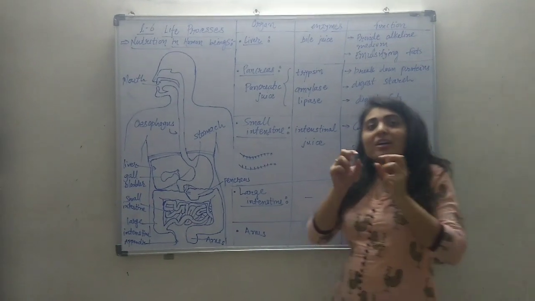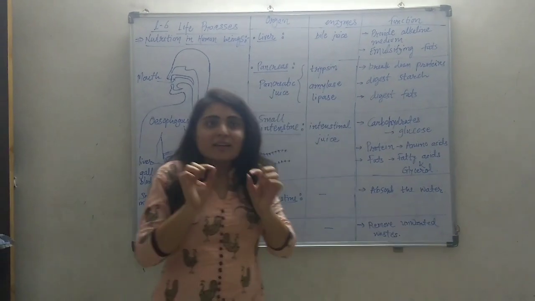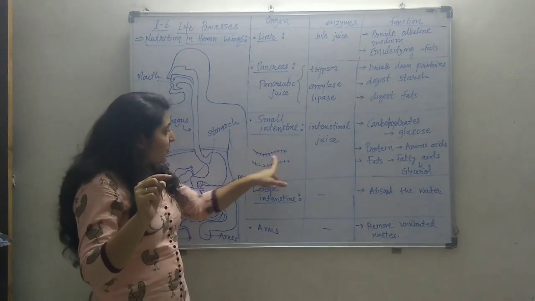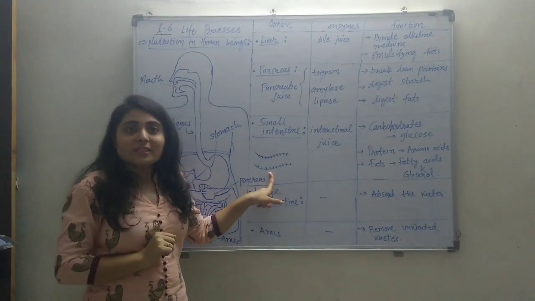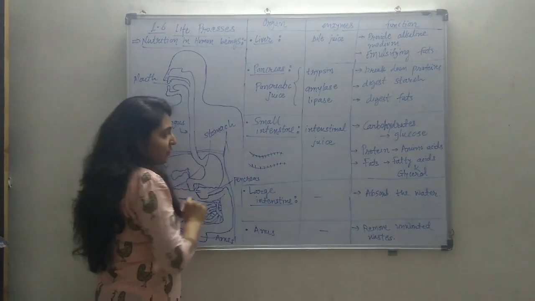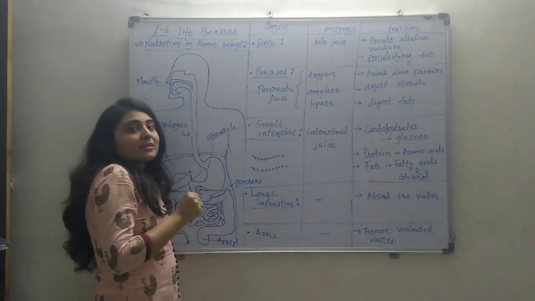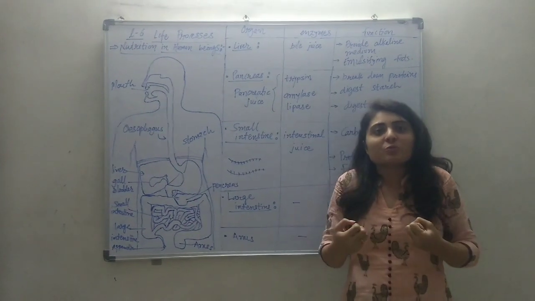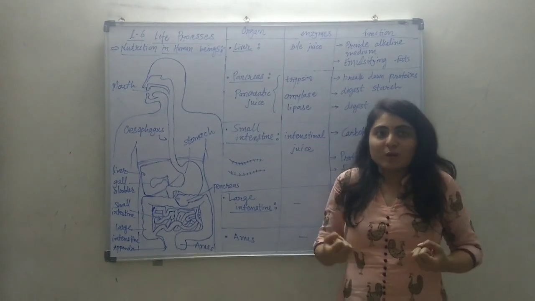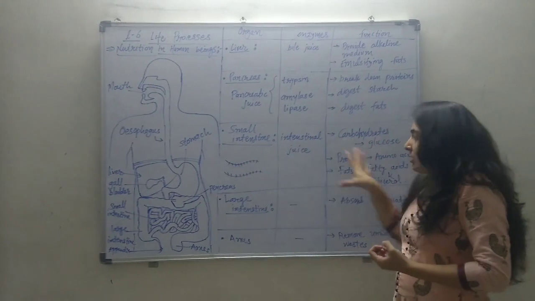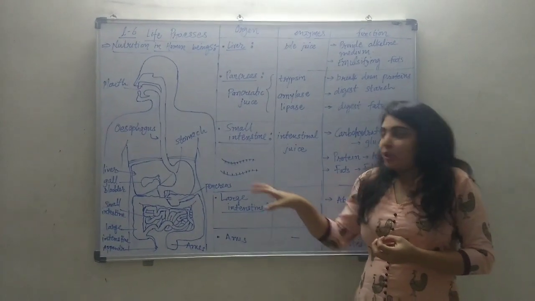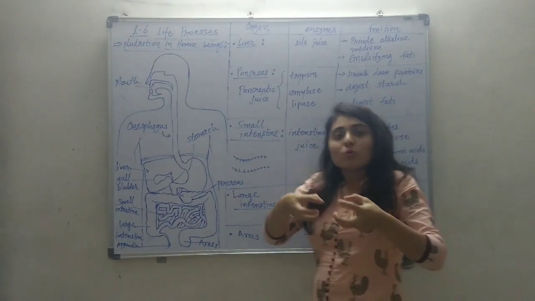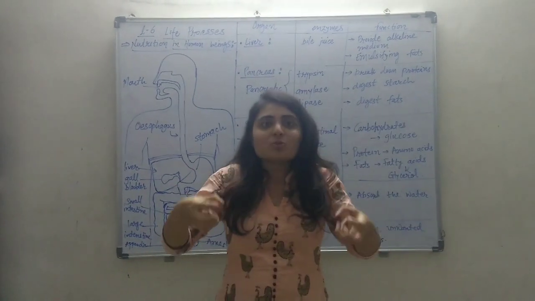Villi are nothing but the hair-like structure present on the walls of the intestine, like this, as you can see in the figure. So this hair-like structure, this villi, increases the absorption area. More the area, more the absorption. The whole digested material will be absorbed by the villi, and the villi is connected to the